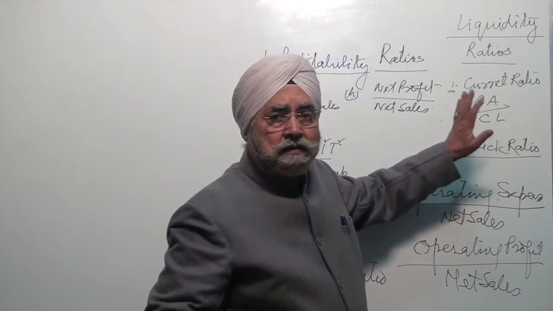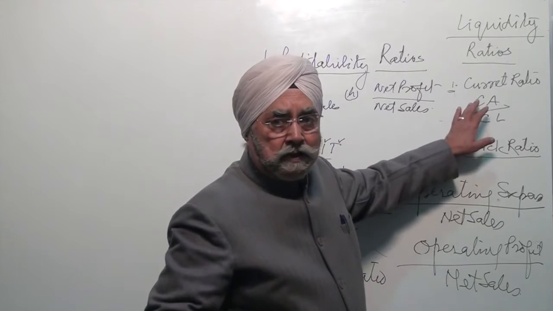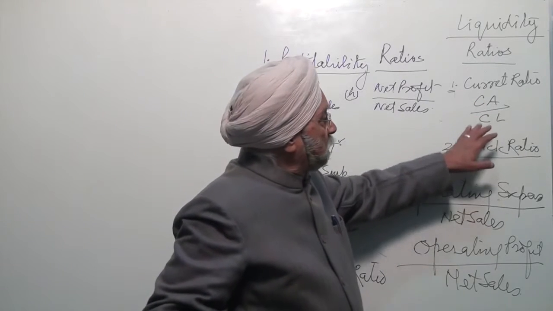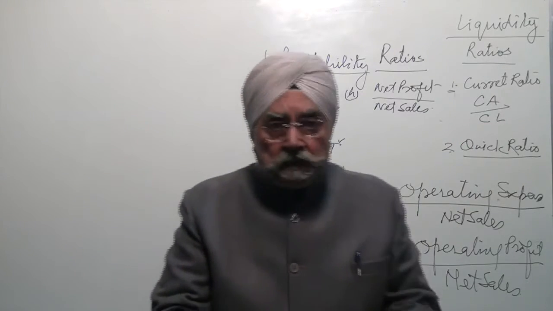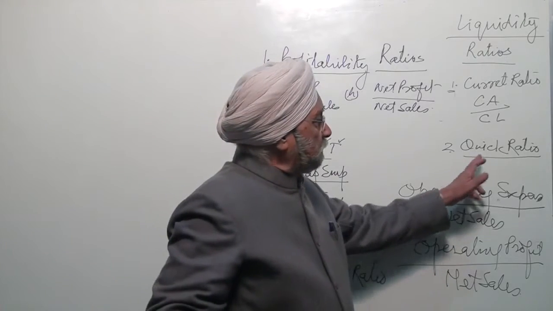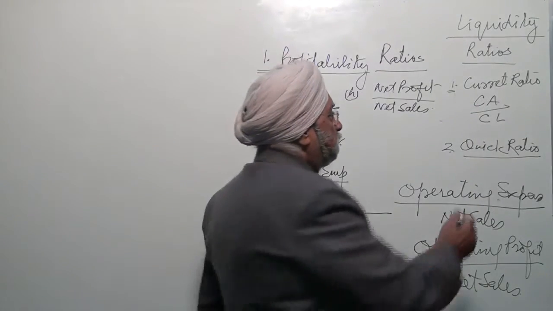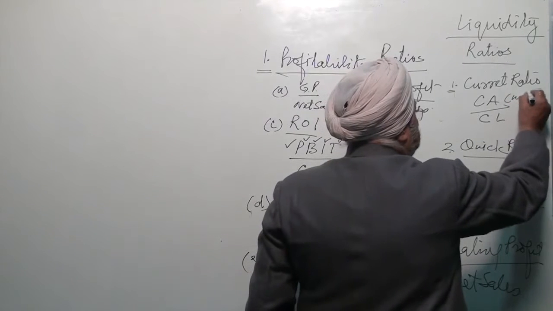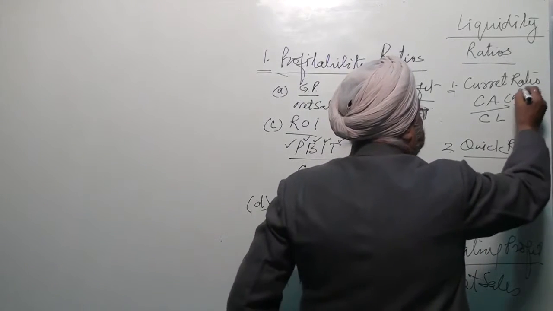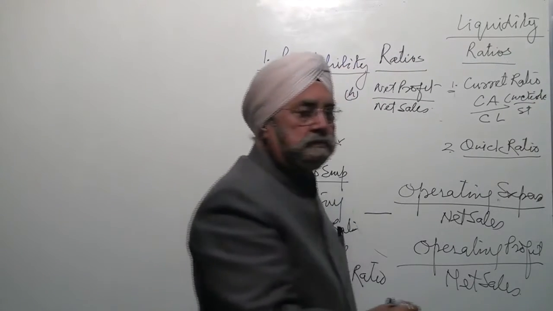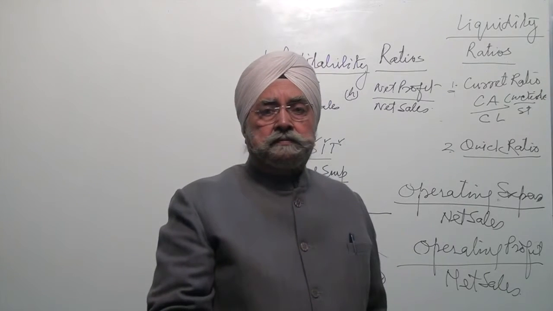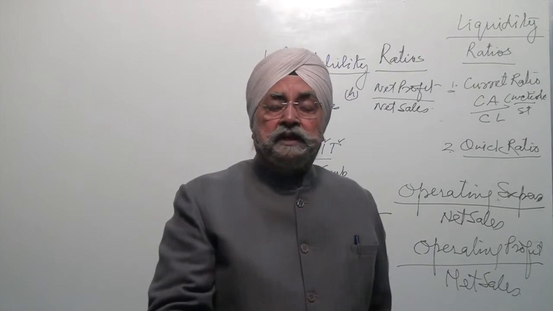It must be more than one, and the normal is that they must be double. So therefore, current ratio, current assets must be more than current liabilities, meaning thereby that we have sufficient current assets with which we can pay our current liabilities. And current assets will include stock also, inventory also, and prepaid expenses also.